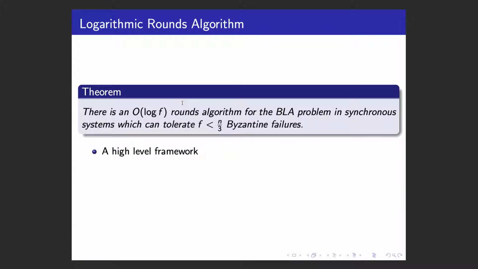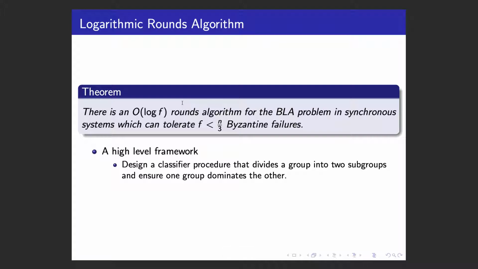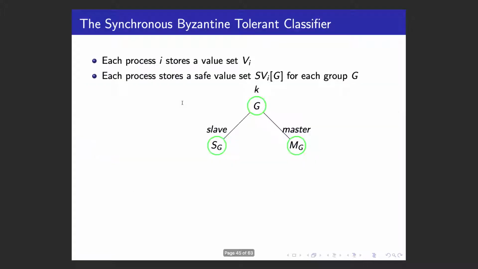Our second result is a logarithmic rounds algorithm. We use a similar high-level framework as previous work. We design a classifier procedure that divides a group into two subgroups and ensures one group dominates the other. By dominate, we mean the values of one group are greater than the values of the other group. Then we apply the classifier within each subgroup recursively. So our main contribution is the introduction and design of a Byzantine tolerant classifier.